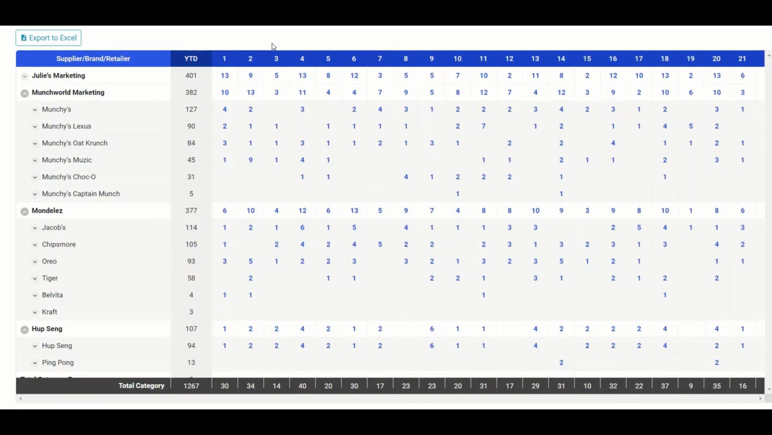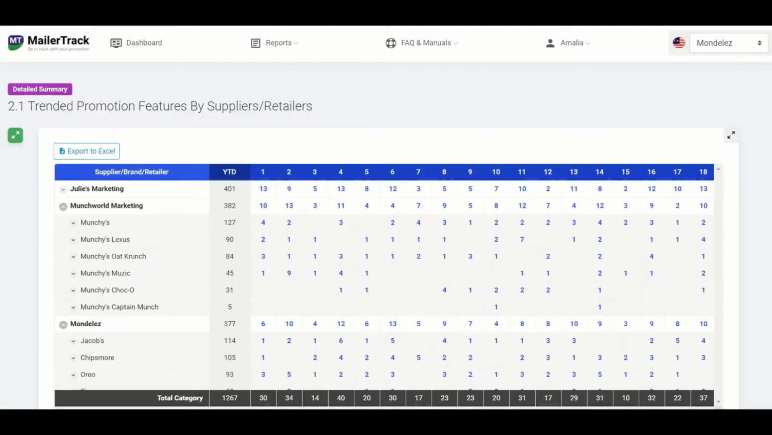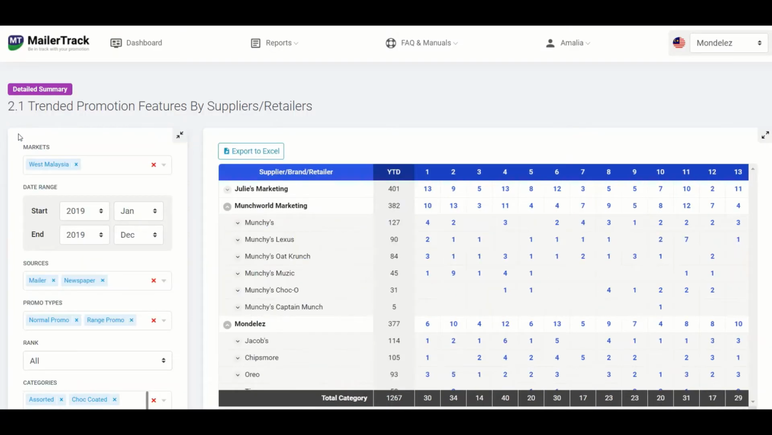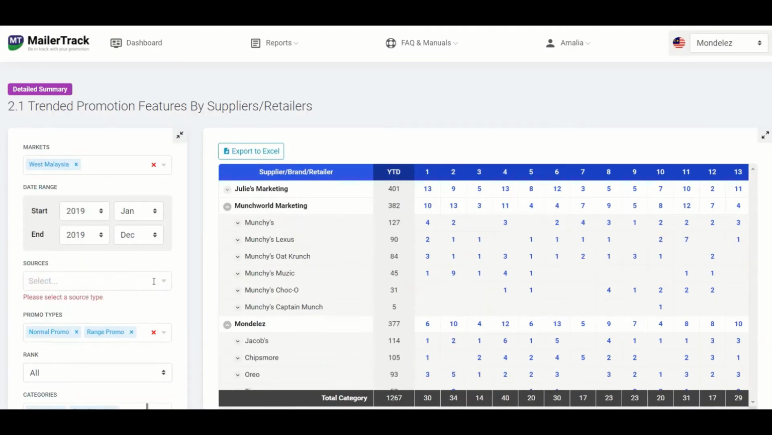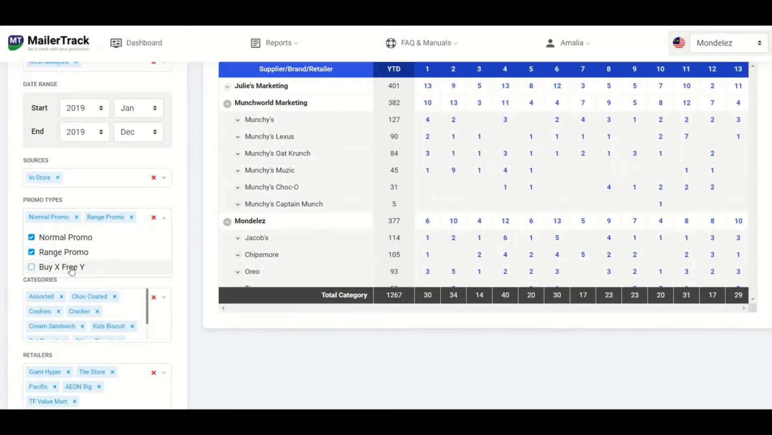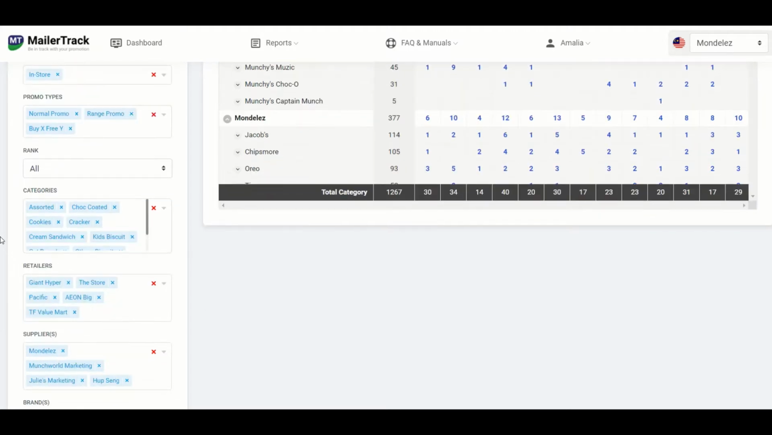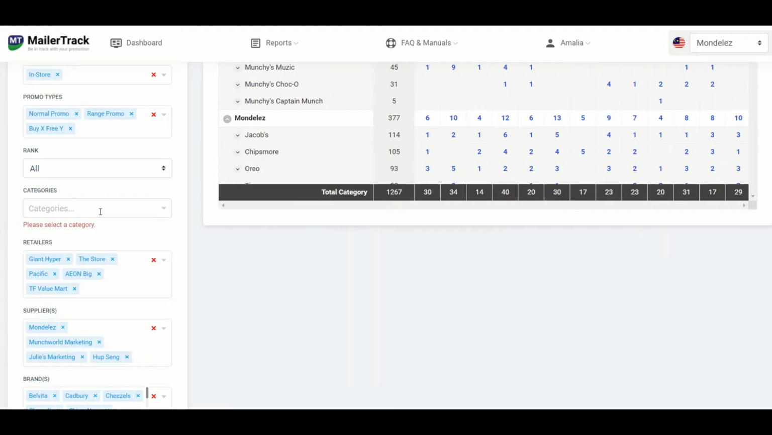Lastly, we'll be looking into the in-store promotions as well as the buy X free Y type of promotions. In order to do that, we'll be redoing our selection. So under sources, instead of mailer and newspaper, we'll look into in-store promotions. Include buy X free Y under the promotions type. For rank, we'll choose all instead of top 5.